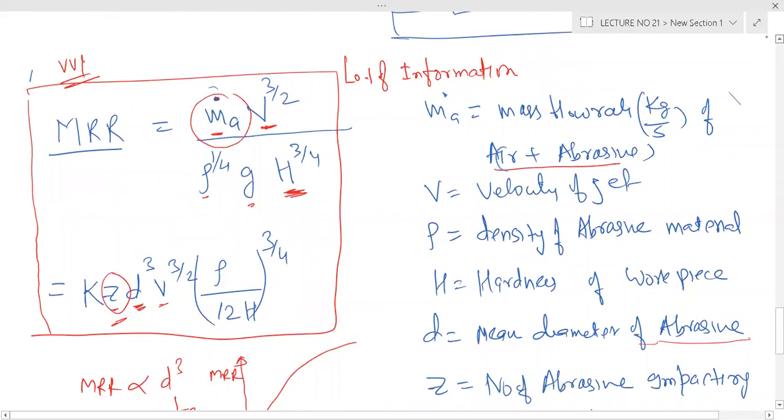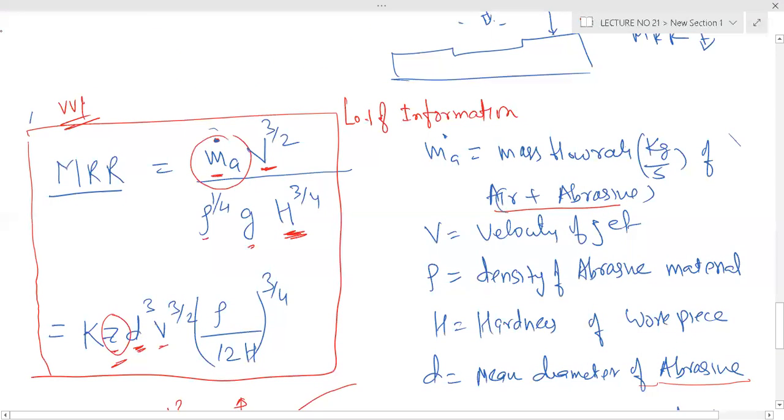First, you note this down. Once you complete, please inform me.